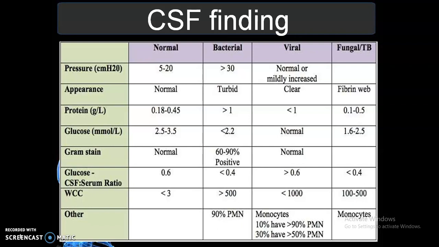Then gram strain: normally no changes will be there. In bacterial it is 60 to 90% positive. In viral it is normal, and in fungal no specific changes. Then the CSF serum glucose ratio: 0.6 is normal, less than 0.4 will be there in the bacterial, more than 0.6 will be in the viral, and in fungal it is less than 0.4.